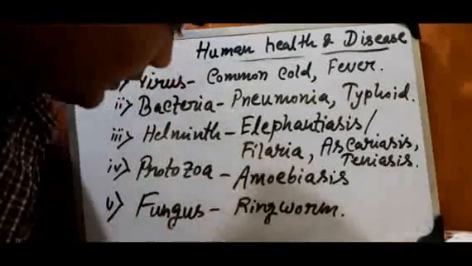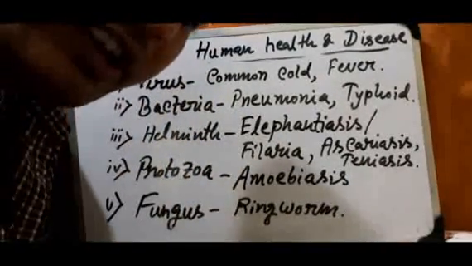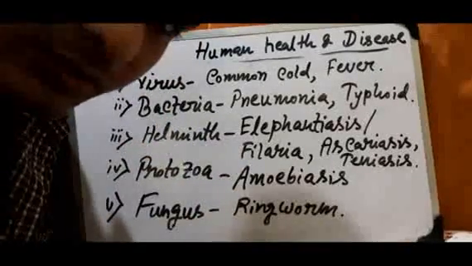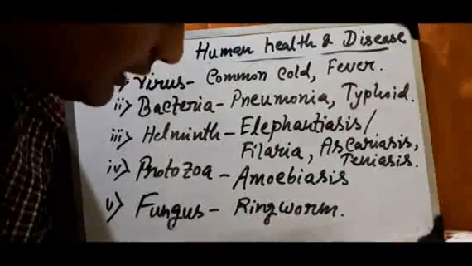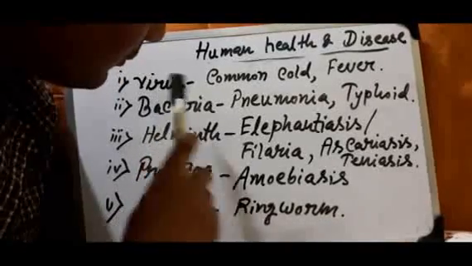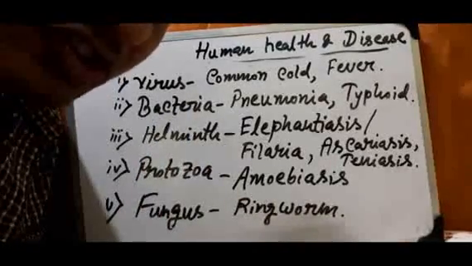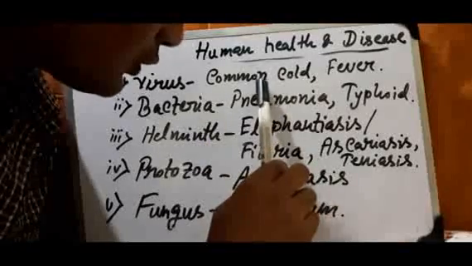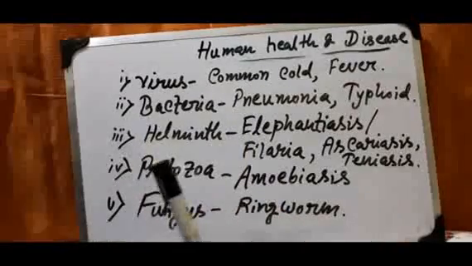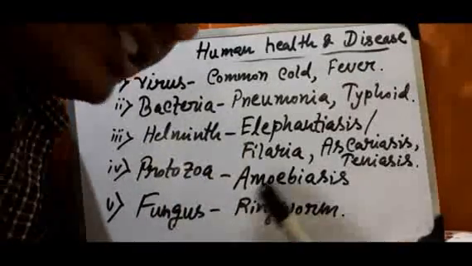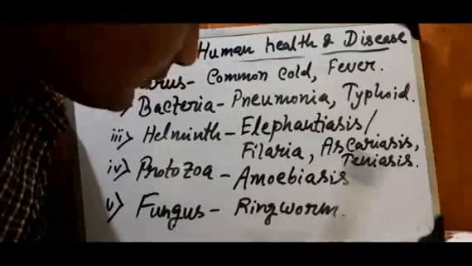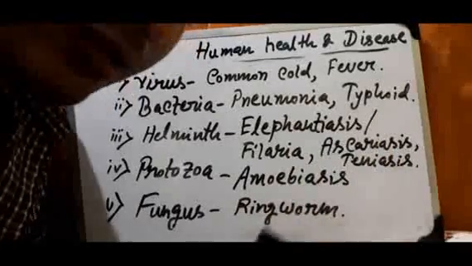So students, you have just studied the different types of pathogens, the disease-causing microbes. Now we'll study the pathogens and the diseases they cause. Virus is an acellular pathogen, and the diseases it causes are the common cold and fever. Next, bacteria is a cellular, prokaryotic pathogen that causes diseases like pneumonia and typhoid.